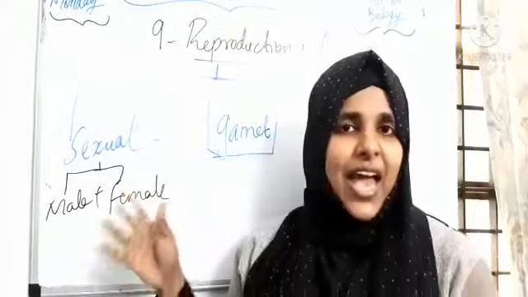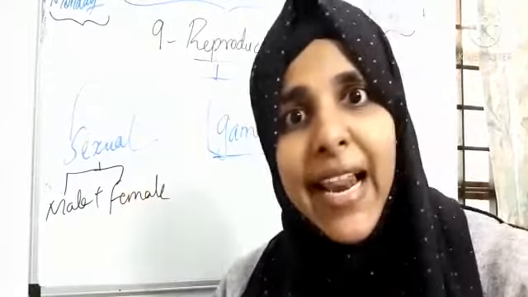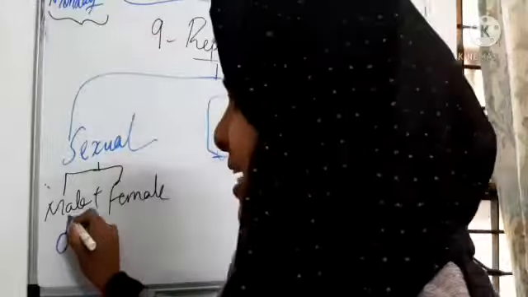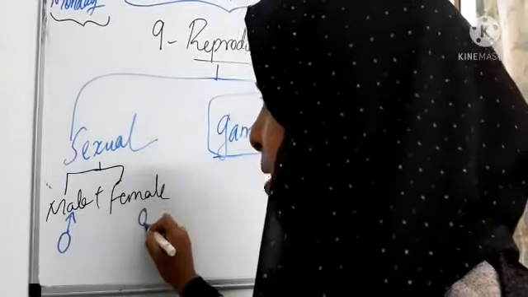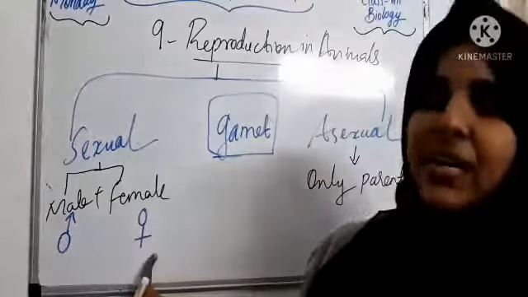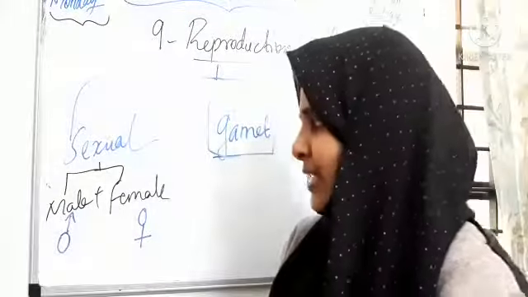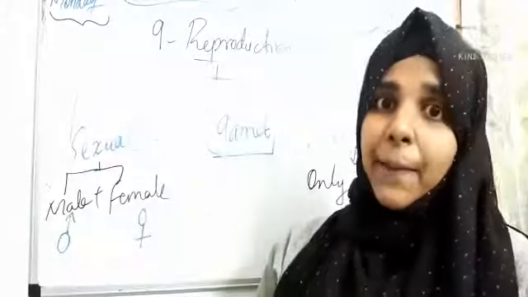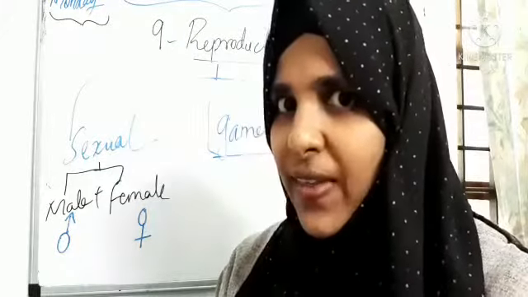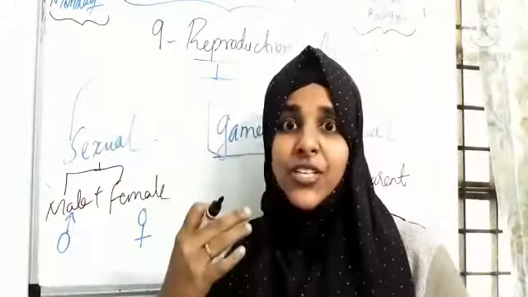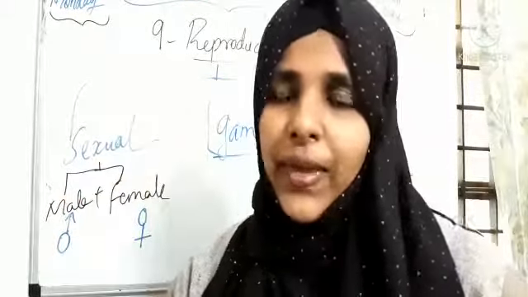Like plants, animals also have male and female reproductive parts, okay? Male we can draw with a symbol like this, and female we can draw with this symbol. You have to use it like this. More about this you will learn in your higher classes, okay? What is the male gamete of an animal, children? In our next class I will discuss it in more detail, okay?